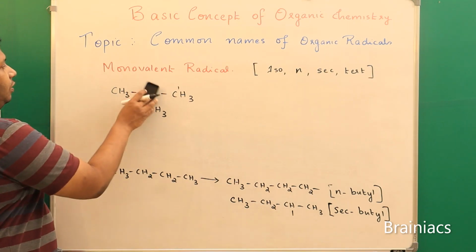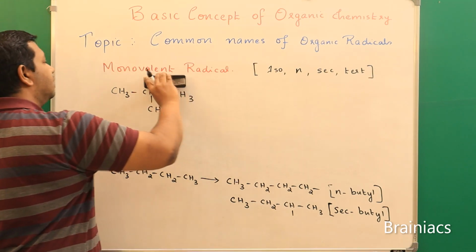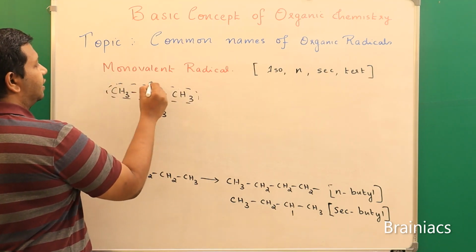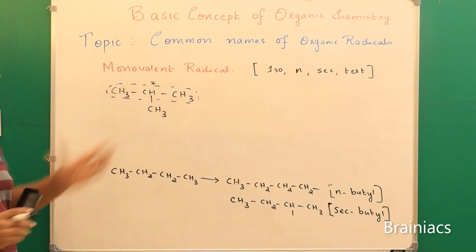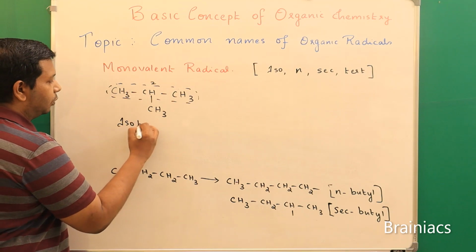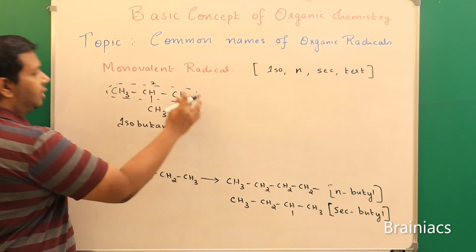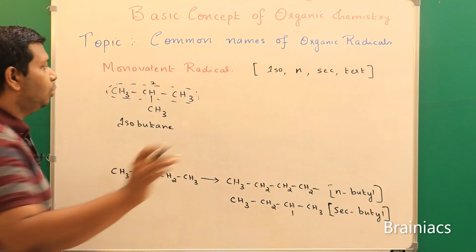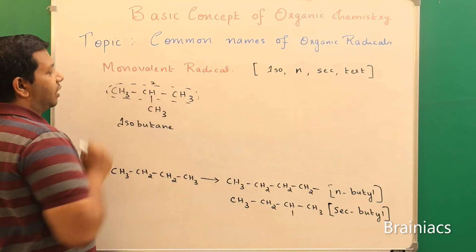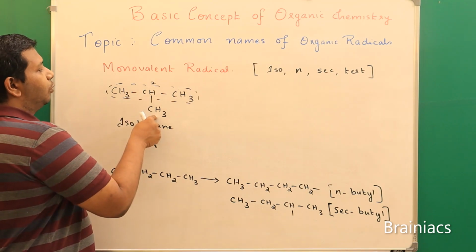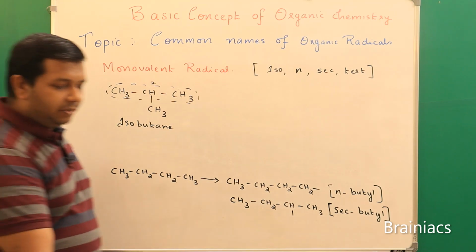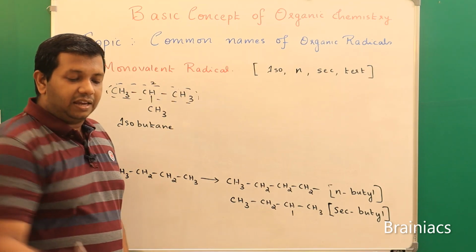So how will we understand this? This is the principal carbon chain. In the principal carbon chain, in the second carbon atom, if one CH3 group is connected, we say this is isobutane. I hope you remember. Okay, so this is isobutane. Now tell me, from isobutane how many radicals can be generated? You can remove H from here, correct? You can also remove H from here, correct? But if it is removed from here or here, it is almost similar to the other one, right? So how many radicals can be generated out of this? Basically, I can say 2 radicals.